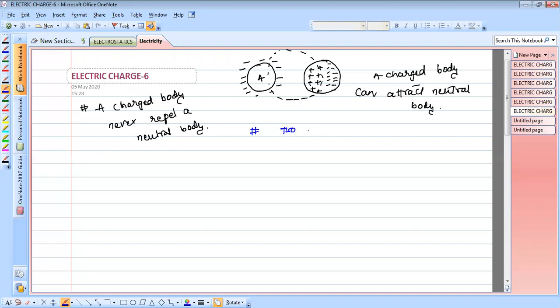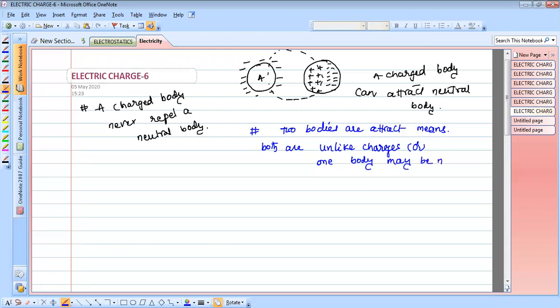When two bodies attract, it means both are unlike charges, or one body may be neutral.